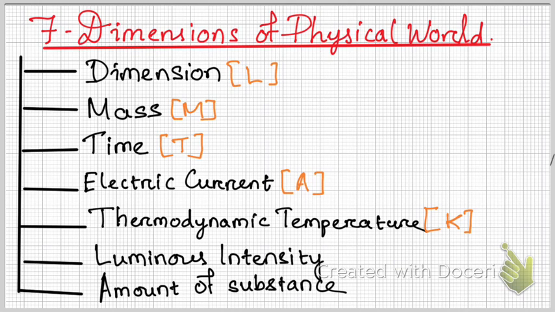Why is it known as thermodynamic temperature? Because degree Celsius is not a standard one. If you only talk about temperature, it can be represented in any other units such as Fahrenheit, Rankine, etc. But for thermodynamic calculations and other calculations, mostly Kelvin is used. Similarly, luminous intensity is candela. Then amount of substance is in mole.